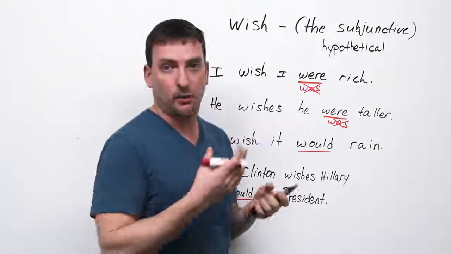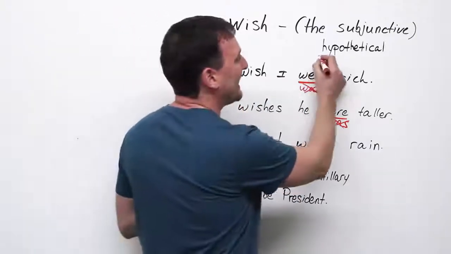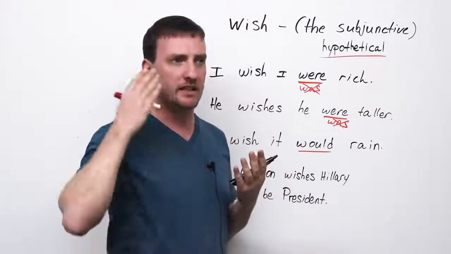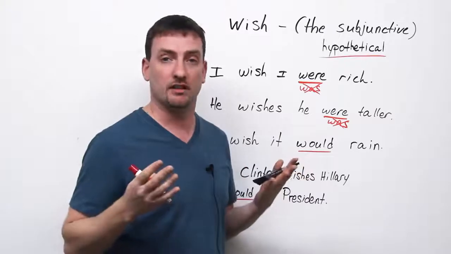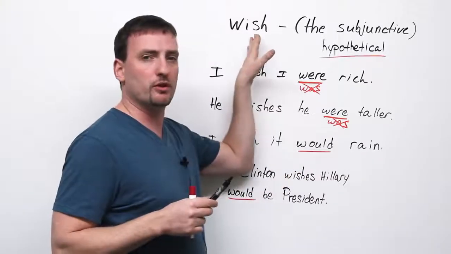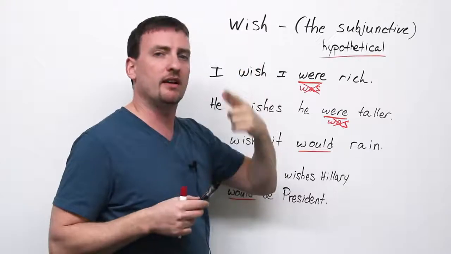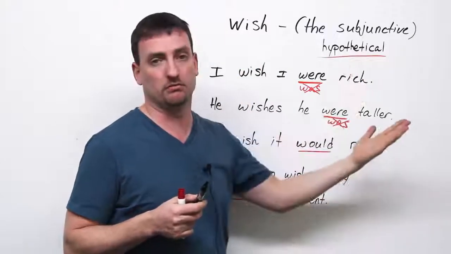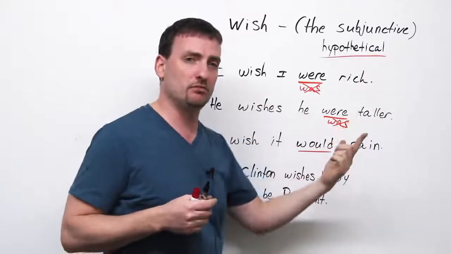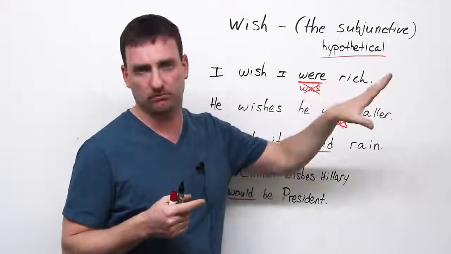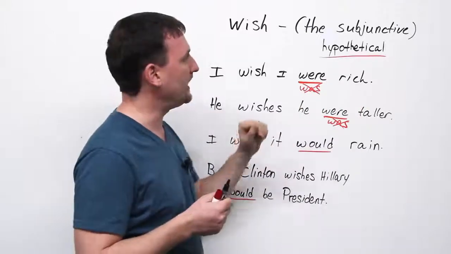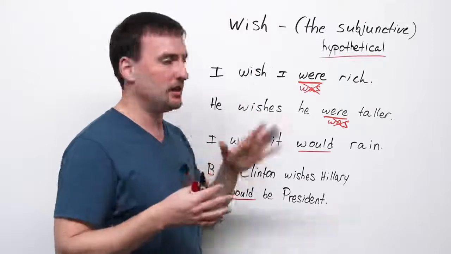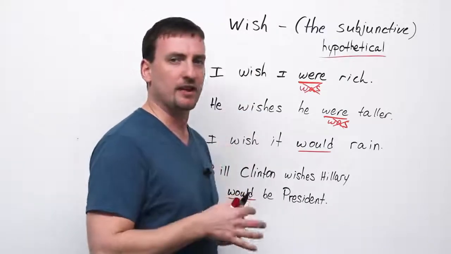What we are talking about when we use the verb wish is a hypothetical. What does hypothetical mean? Hypothetical means imaginary. It's not real. So anytime we use the verb wish, we're talking about something that isn't true and can't be true. If it can be true, you will probably use the word hope, but that's another story. So how do we construct this? How do we set up sentences? I'm going to write this down for you in a second and we'll look at how to do this.